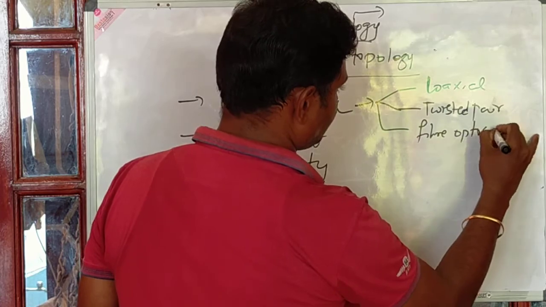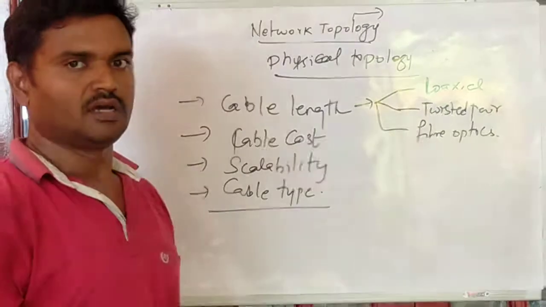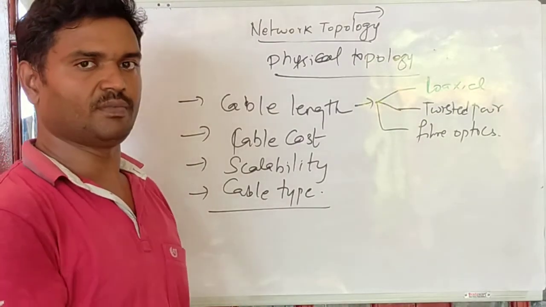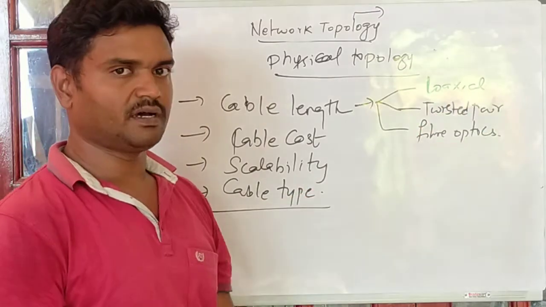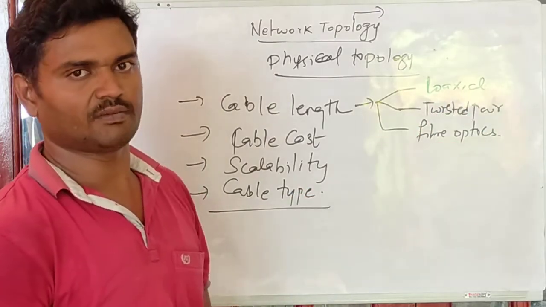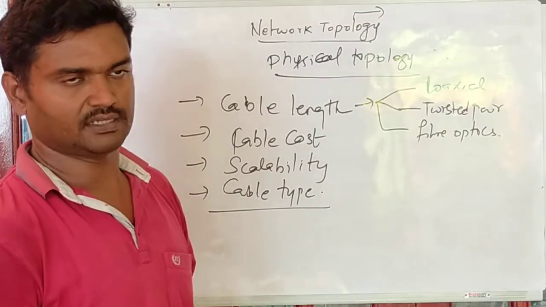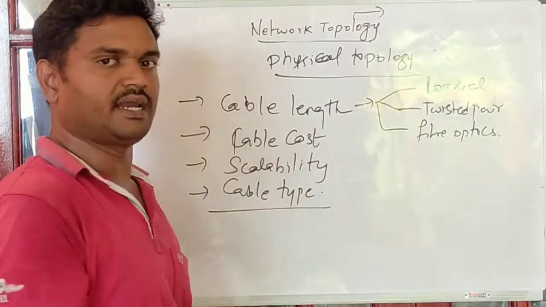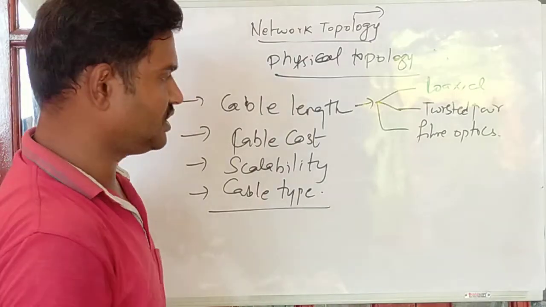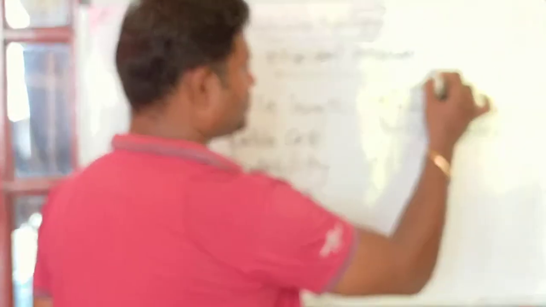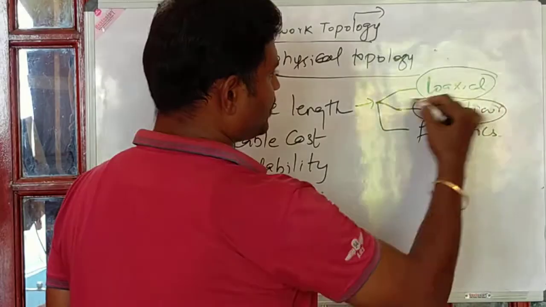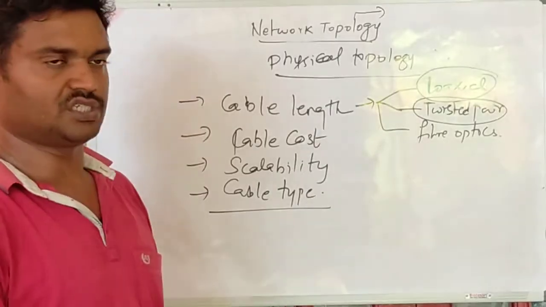fiber optics, right? Coaxial cable is able to produce high performance, whereas with twisted pair only a lesser amount of bandwidth can be achieved, and with fiber optics a much higher data rate can be achieved, in gigabits per second. So it purely depends on the type of cable you are going to use. Each has its own restrictions.